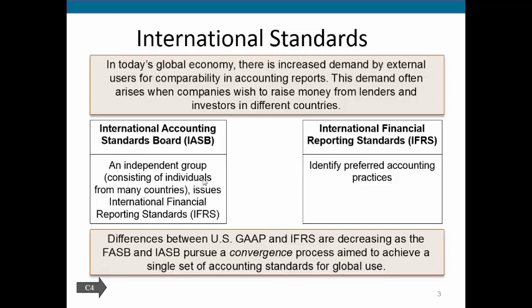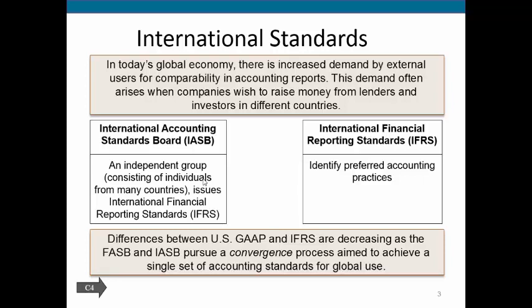However, because today's world is becoming more globalized, the FASB, which again are the people who write our GAAP rules here in the United States, are trying to make sure that their rules are becoming more and more similar to international accounting standards. And those rules are written by the International Accounting Standards Board. That's the IASB. Those are fairly easy to remember.